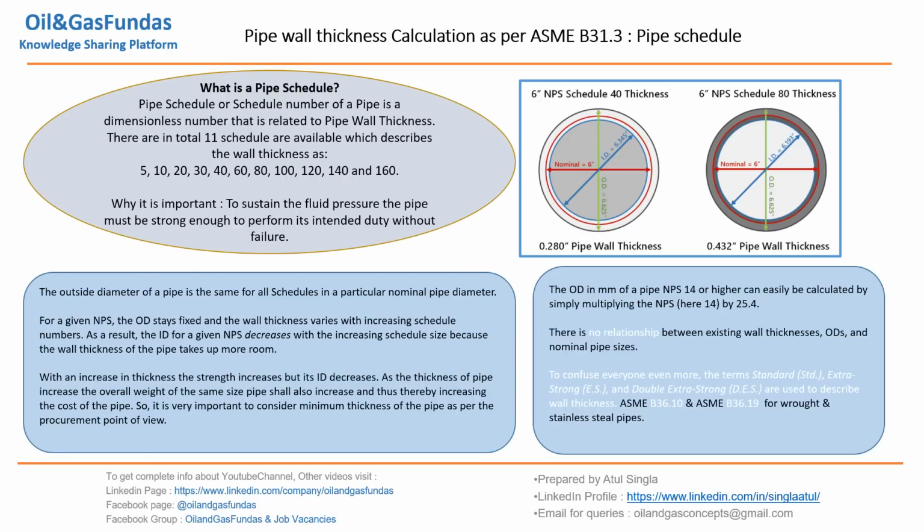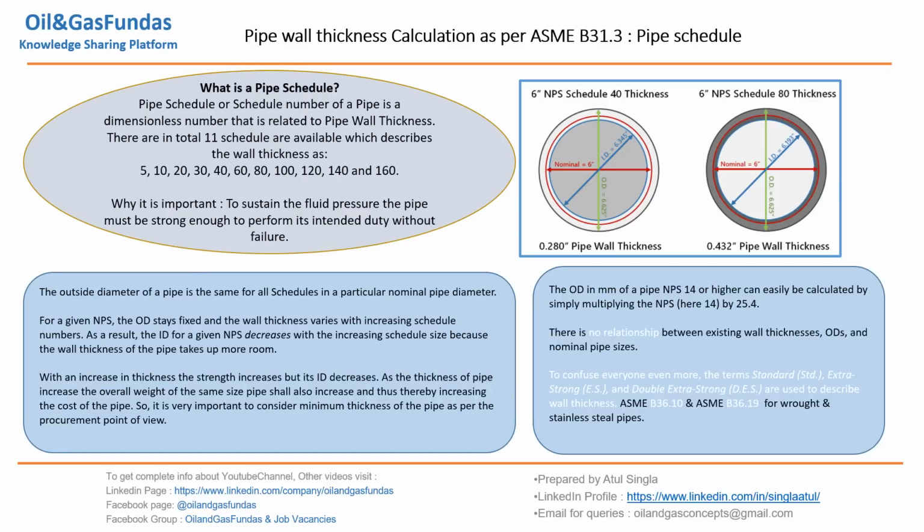Now if you see the OD of the pipe, 14-inch or higher can easily be calculated. For example, 14-inch pipe, if you multiply it by 25.4, you will get the OD. So that is standard. But below that 14-inch, there is no correlation. You cannot multiply the size. For example, here you cannot multiply 6 into 25.4 and get the OD. So this is a major thing.